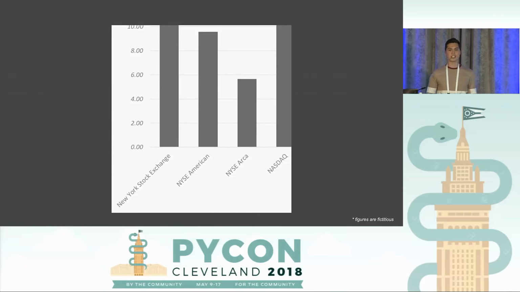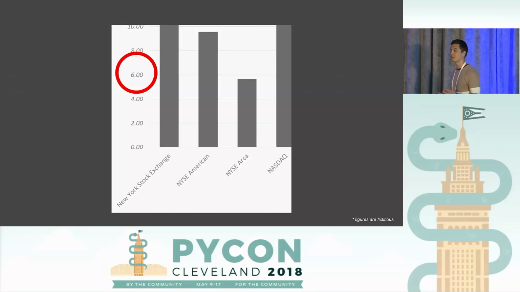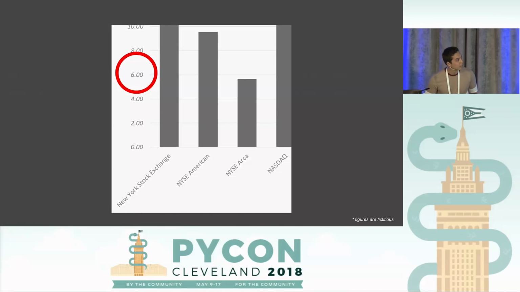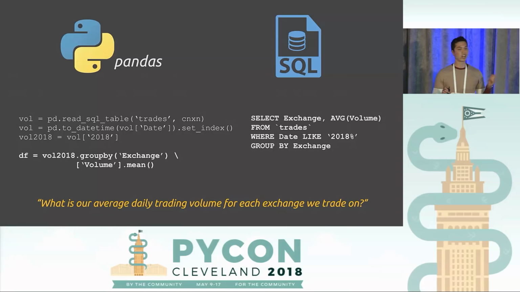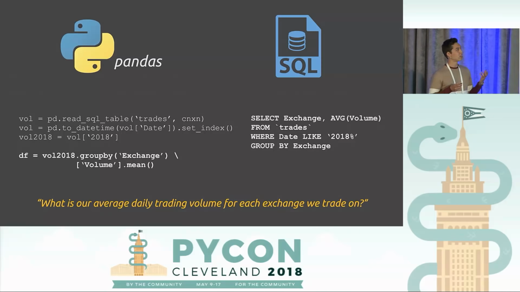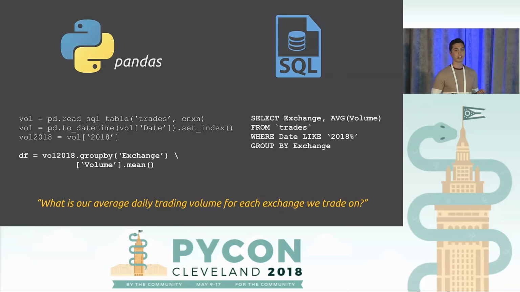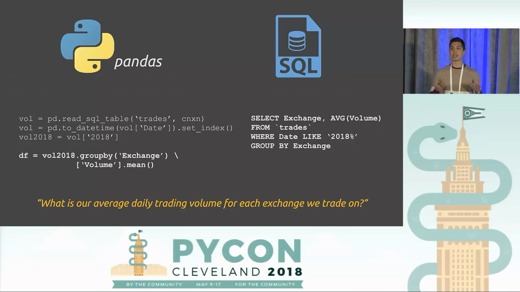And he looks at it, and he says, 6? Like our average daily trading volume is 6 trades? On NYSE Arca, we do 6 trades? And I go, no problem. There's probably a typo. This happens all the time. I go back to the code, and I say, OK, for each exchange, calculate the mean. And this code is absolutely right to me. I was absolutely sure this code was right, which is a big problem because that shows I have no idea what I'm doing.